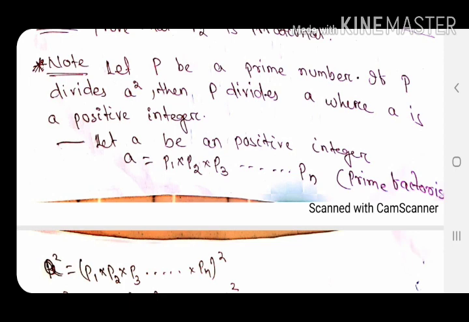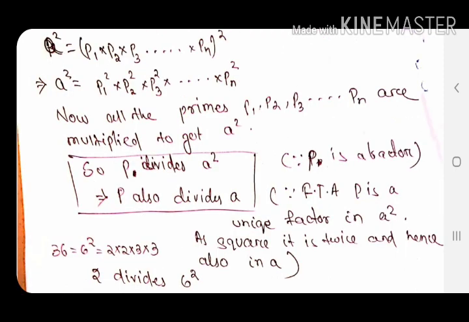When I square it, meaning the square of p1 p2 p3 up to pn, then if I open the bracket, each individual number will be squared, so a square equals p1 square into p2 square into p3 square up to pn square. Now you can see all the primes are multiplied twice to get the square, and hence all are multiplied once to get the number.